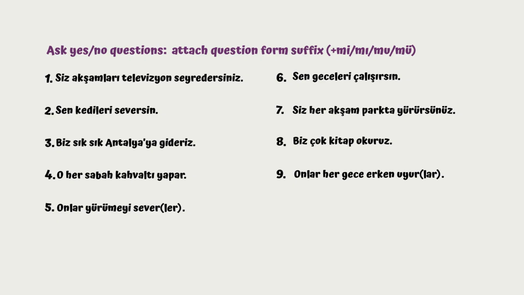So let's take a look at the verb seyredersiniz. So seyreder is the geniş zaman suffix. So I'm going to attach the question form suffix right after seyreder. The last vowel of seyreder is e, so I'm going to choose me. Right? So it's going to be siz akşamları televizyon seyreder misiniz? Written separately, misiniz? So you do the rest by yourself. You try first. You can pause here if you want to, and I'm going to give the answers in a second.